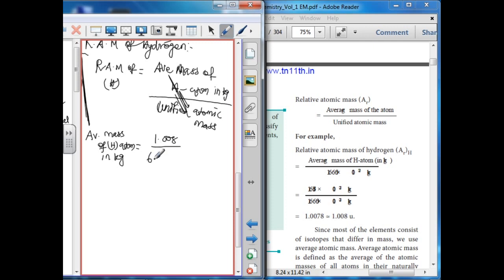Avogadro number is 6.023 into 10 power 23. The answer is 1.6736 into 10 power minus 24 gram. It's converted into kilogram by multiplying with 10 power minus 3: 1.6736 into 10 power minus 27 kg.